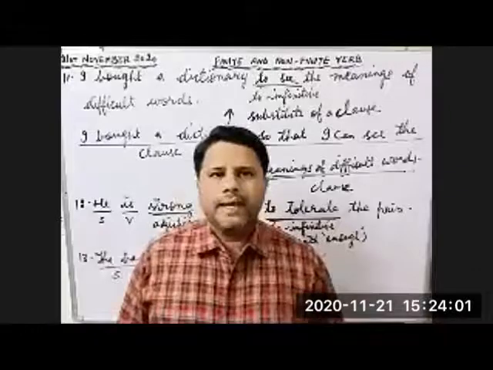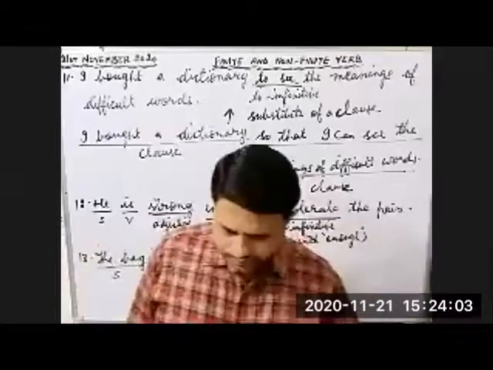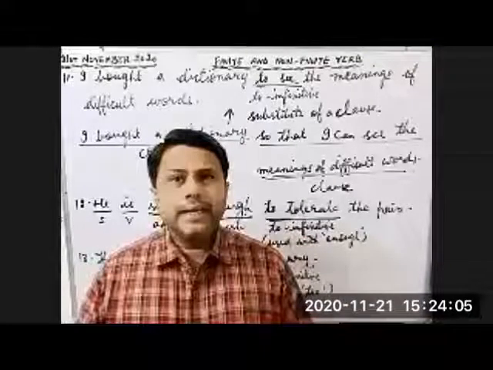Let me recapitulate the things again. Children, to infinitive is the base form of the verb used with to. This is one thing. Second thing, it does not change with the change in the subject. Third thing, it is not used as a verb. Fourth thing, it cannot have past or present form. It has only one form. What is that form? To plus base form of the verb, first form of the verb.